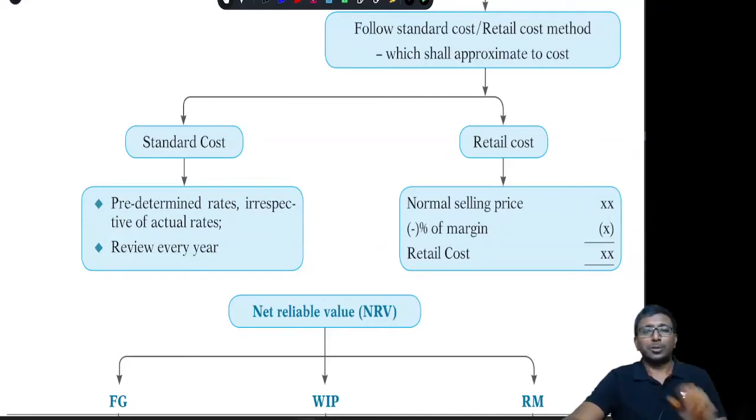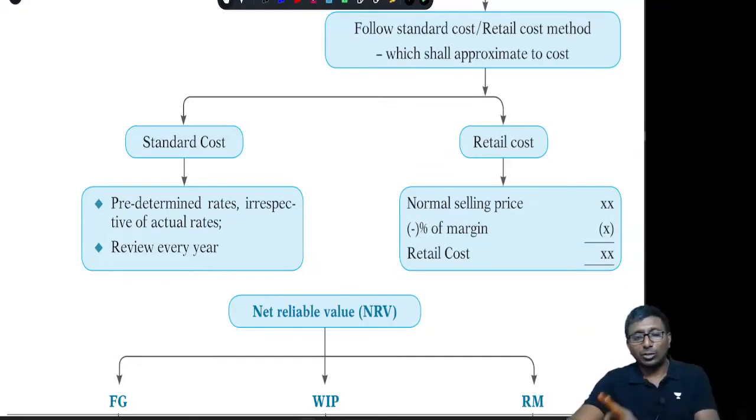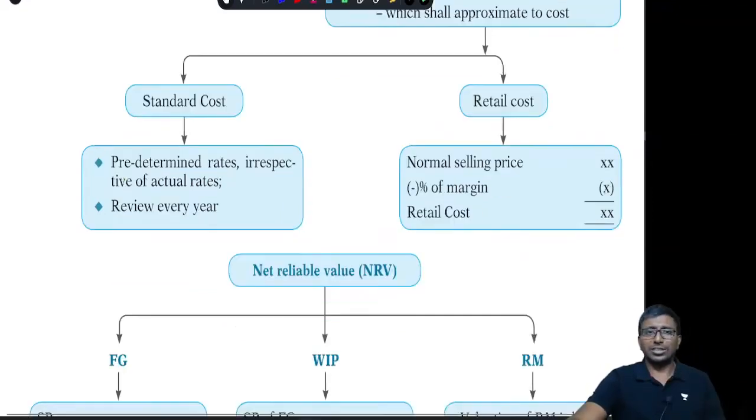That's all. With respect to NRV, the word is basically from the point of view of the seller. It is not from the buyer's perspective. So it is a seller perspective, and it is applicable basically for finished goods and WIP. With respect to raw material, it is not applicable. Why not? Because with respect to raw material, the company is always a buyer. NRV is for a seller. That's why it is never applicable. We don't need to value raw material at NRV even though there is a fall in the market value of raw material. We'll discuss it a little later.